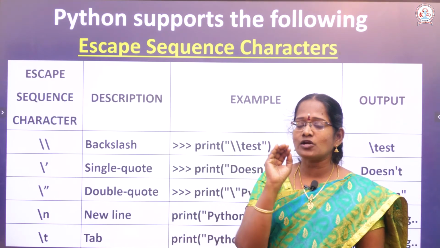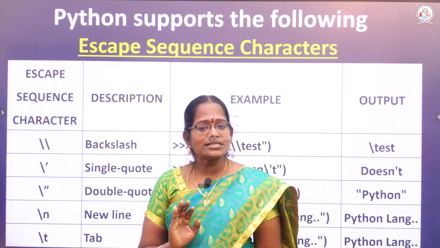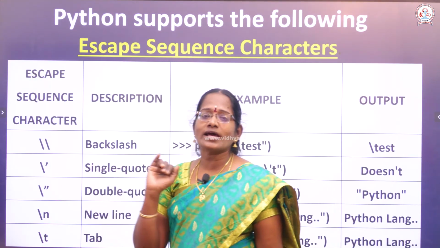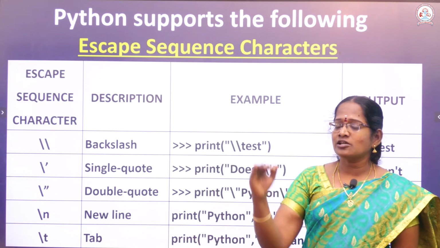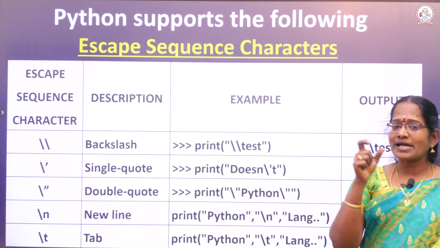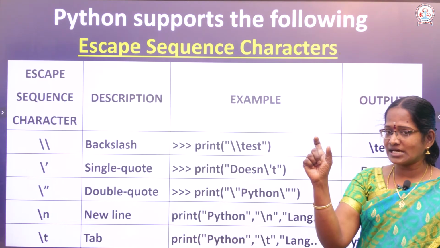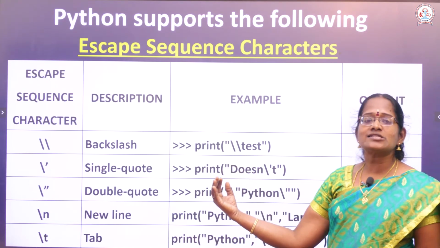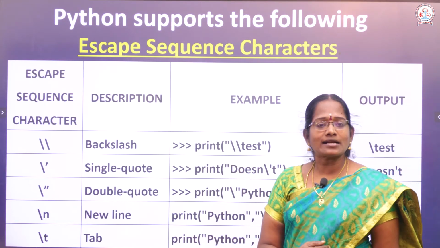This thing is printed on the screen. Backslash n creates a new line. So in your message, the first message is printed on the screen, then another message. So Python is printed in the first line, and language is printed in the second line. So this is called a non-printable character.